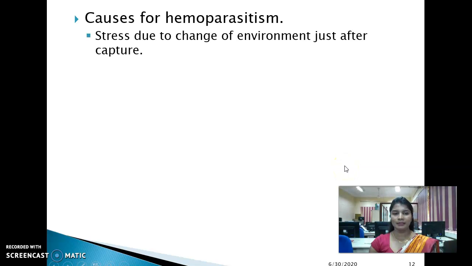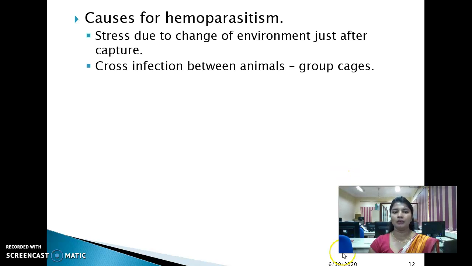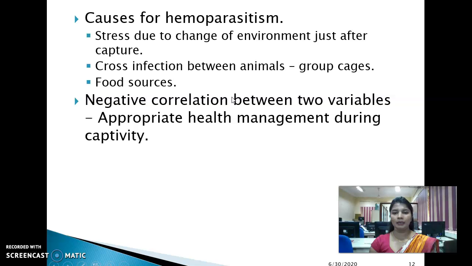Causes for hemoparasitism. Stress due to change of environment just after capture causes reduction of immunity of the animal. Cross-infection between animals: in group cages, all animals were infected with this hemoparasite. Food sources. Negative correlation between two variables. Appropriate health management during captivity.